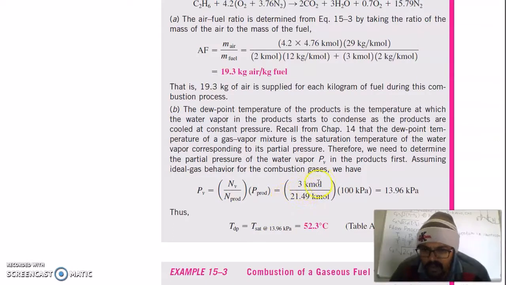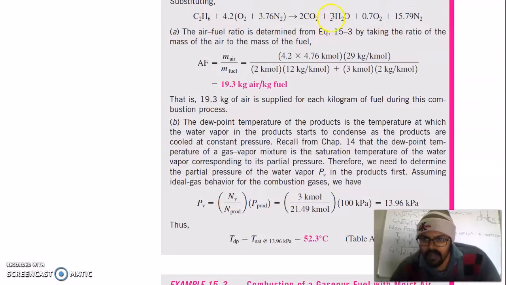So total number of moles of water in the products is 3, so you can write 3 here, and total moles of product is this 2 moles of CO2 plus 3, 5.7 plus 15.79, which will be 21.49, multiplied by the pressure of products.